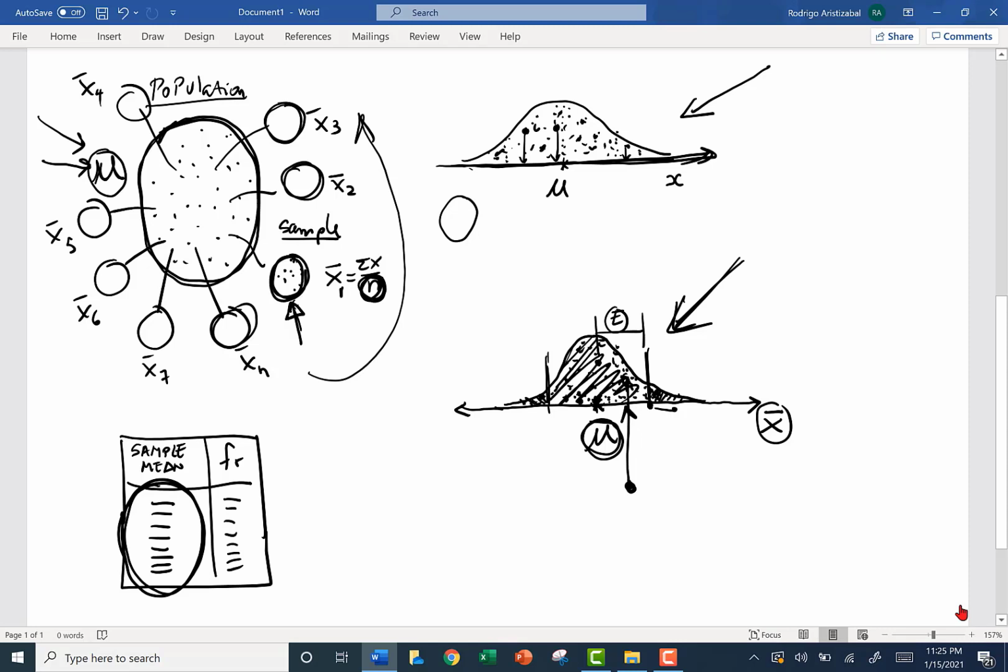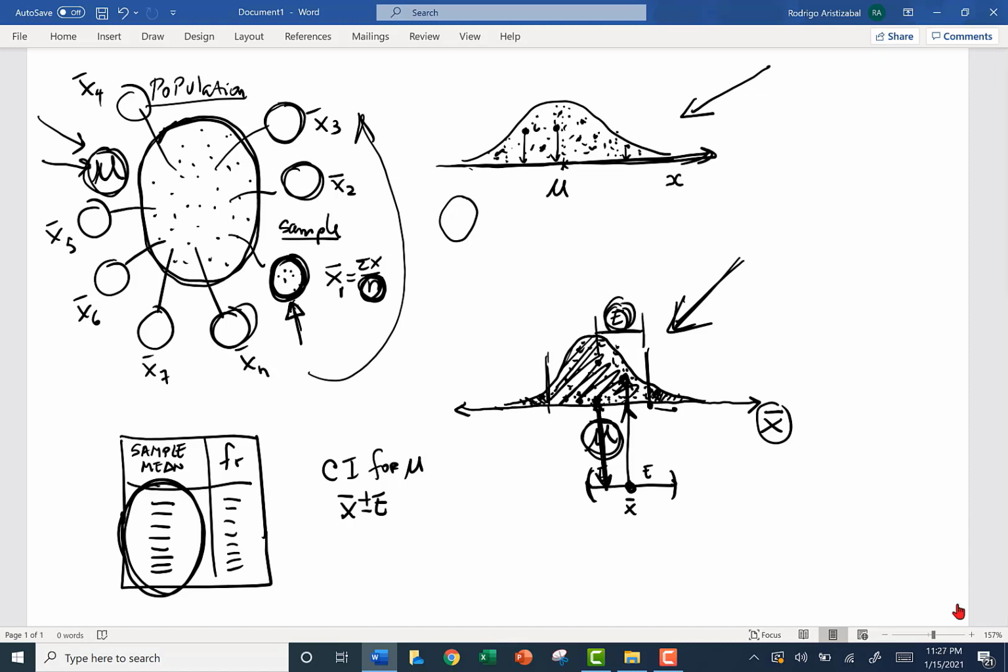Then if we select this sample that is plotted in this curve here, and that is exactly the sample's mean, we can estimate the mean of the population in this way. The confidence interval for the mean of the population is this value plus or minus the error, and the error will be this distance. We construct the confidence interval in this way, that in this interval, the sample's mean plus the error and minus the error, is located the true mean of the population.